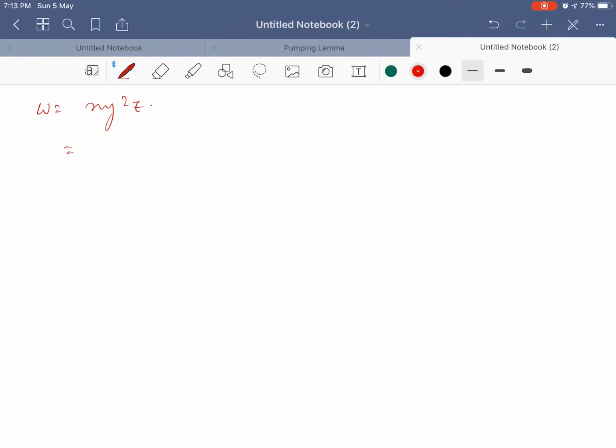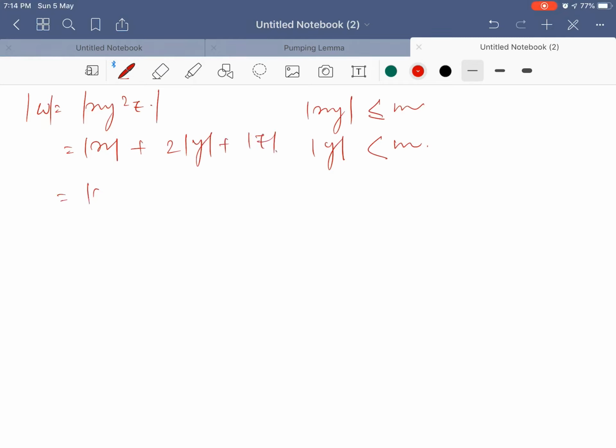Now as mod of xy is less than or equal to m, then mod of y must be less than m. Here I have mod of omega equal to mod of x y square z, that is mod x plus mod y plus mod z plus mod y.